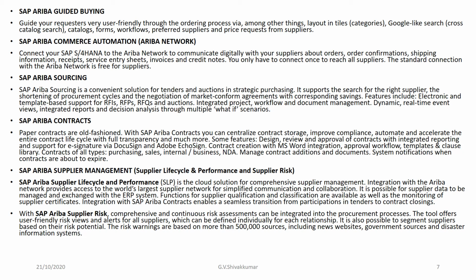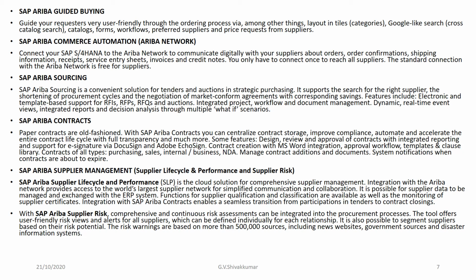And contract creation with MS Word integration, approval workflow, templates, and clause library, contracts of all types such as purchasing, sales, internal or business related, non-disclosure agreements (NDAs), management of contract additions and documents, and system notifications when contracts are about to expire.